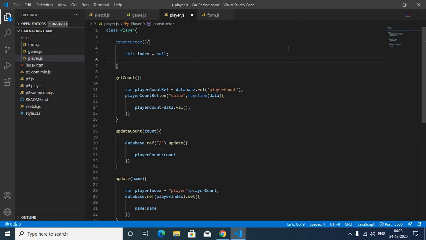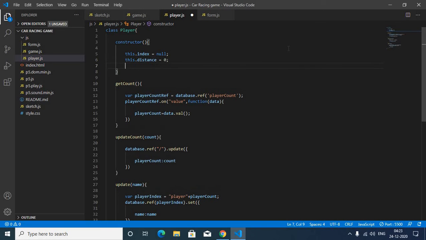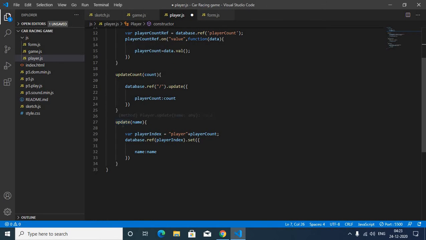Similarly I make distance and name: this.distance is equal to 0, this.name is equal to null.